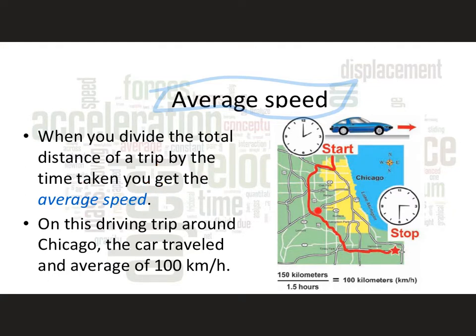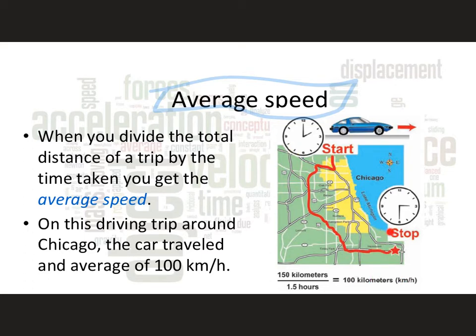will give you your average speed. So let's say this is a car traveling in Chicago. It went through this windy road and the distance, notice, is 150 kilometers. So 150 kilometers traveled and it took them an hour and a half. So you do the math, divide kilometers by hours, and you get that it is 100 kilometers per hour. That is your average speed of the trip.